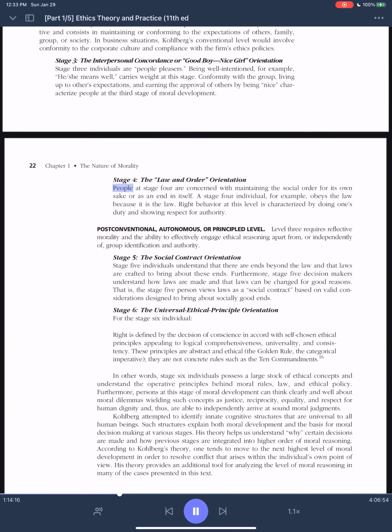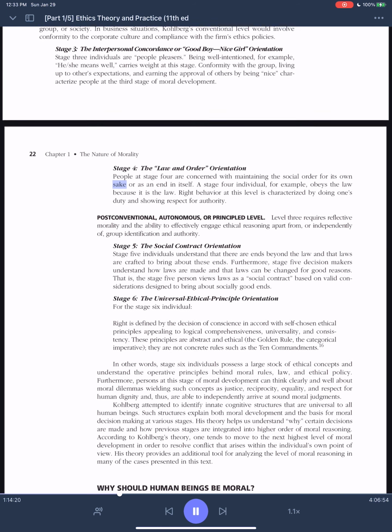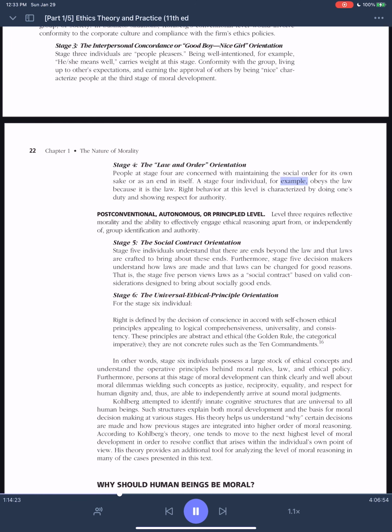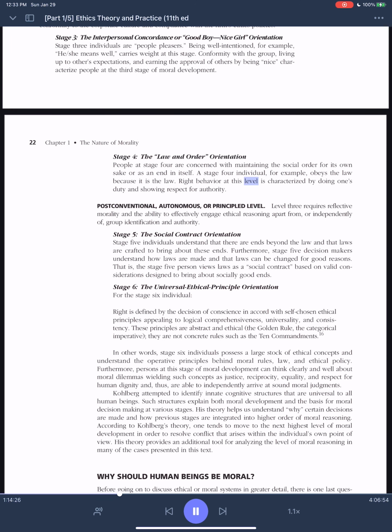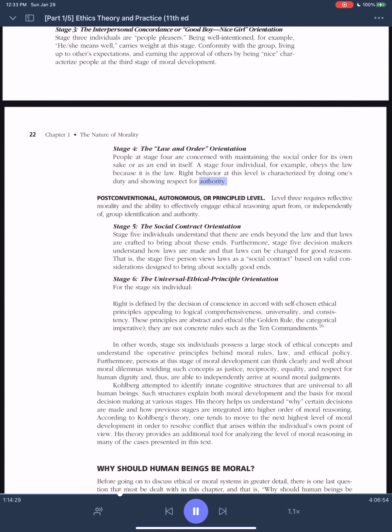Stage 4. The law and order orientation. People at Stage 4 are concerned with maintaining the social order for its own sake or as an end in itself. A Stage 4 individual, for example, obeys the law because it is the law. Right behavior at this level is characterized by doing one's duty and showing respect for authority.